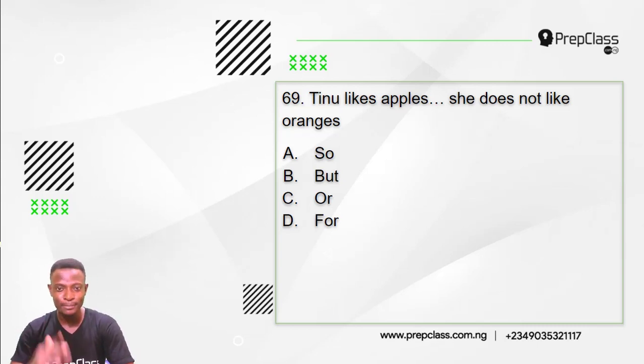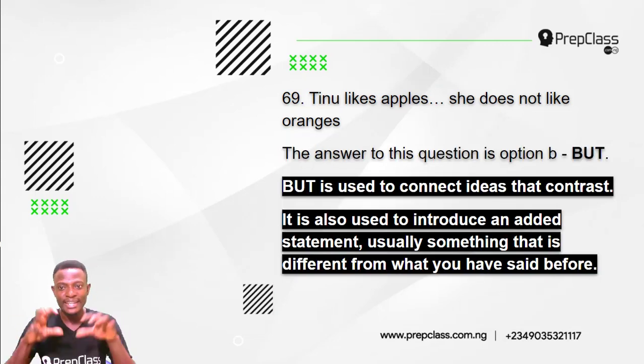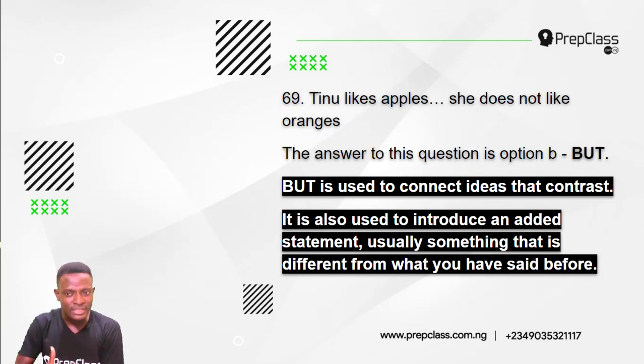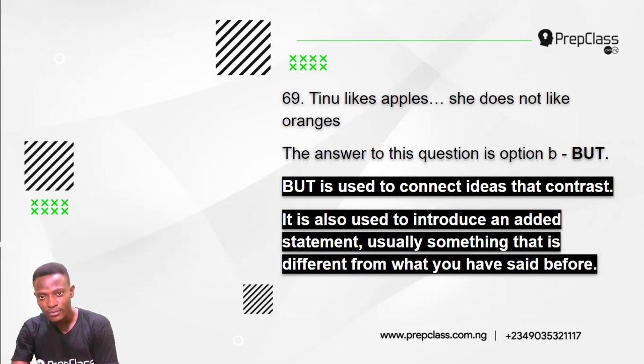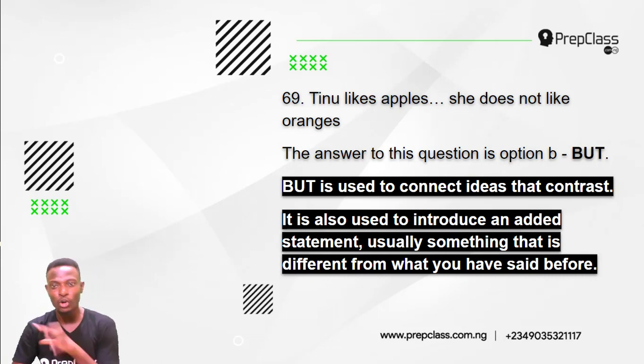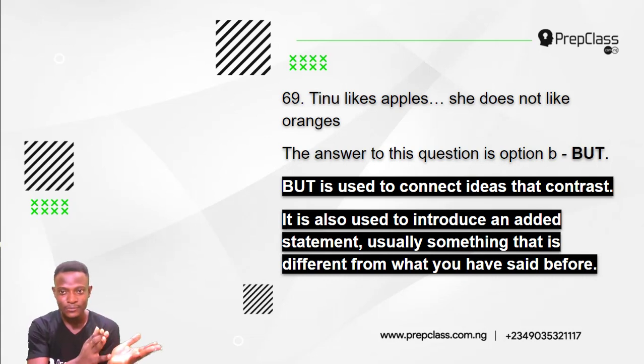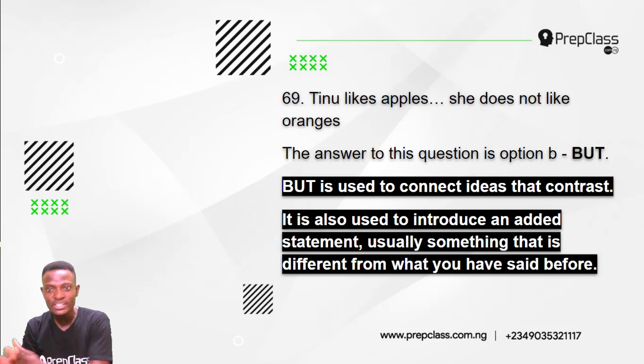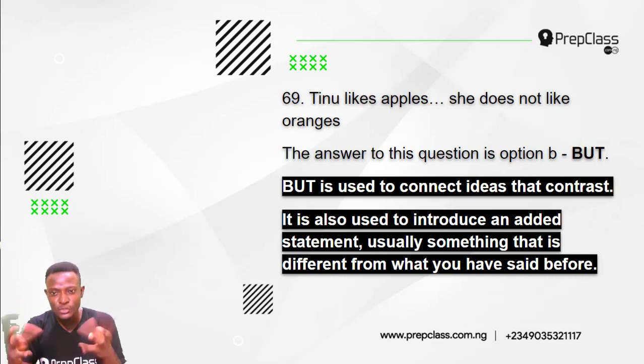Which of these options is the best to complete the gap in this sentence? Now, the answer to this question is option B, but. Tinu likes apples, but she does not like oranges. But is used to connect ideas that contrast. Then there's a contrast in this sentence. Likes and dislikes. She likes apples, but she does not like oranges. So saying she does not like oranges means that she dislikes oranges. So there's a contrast.